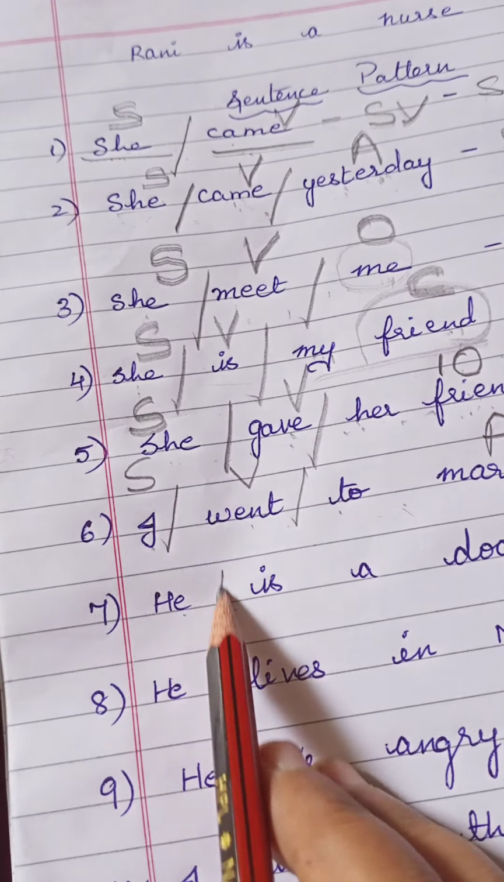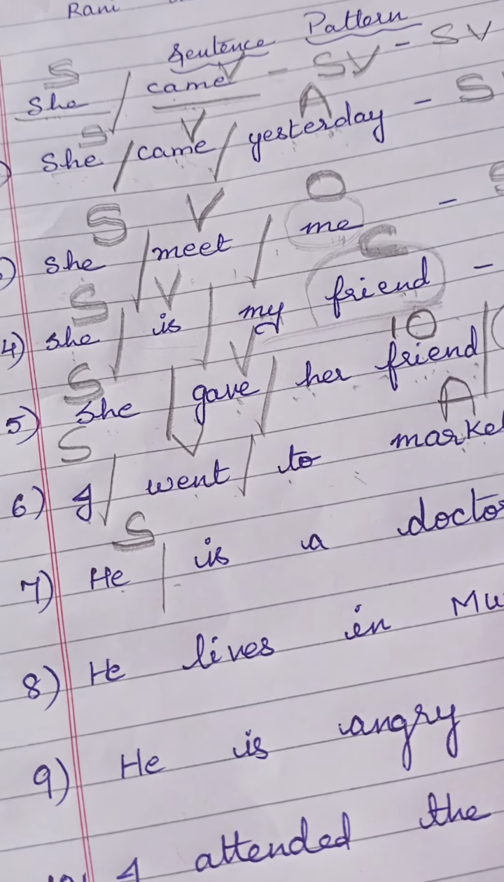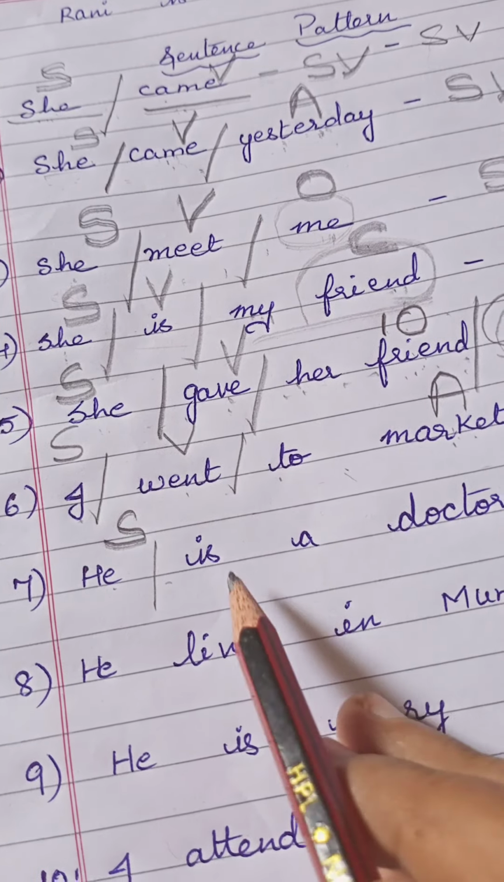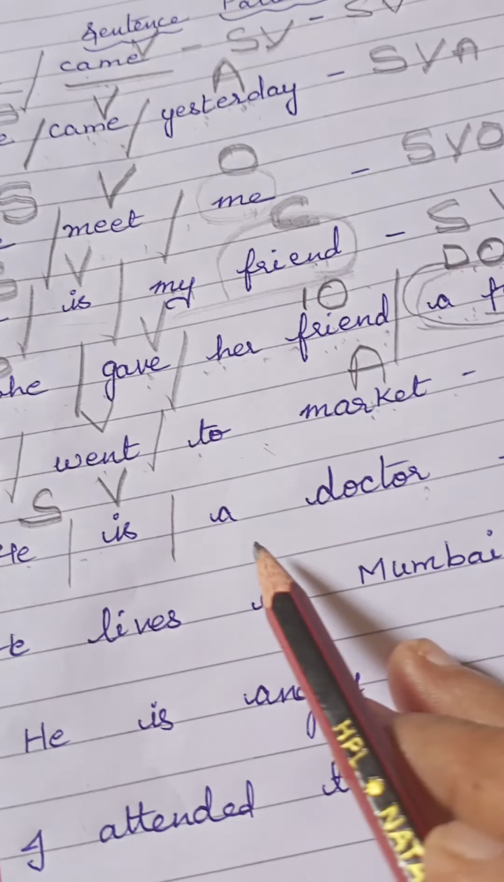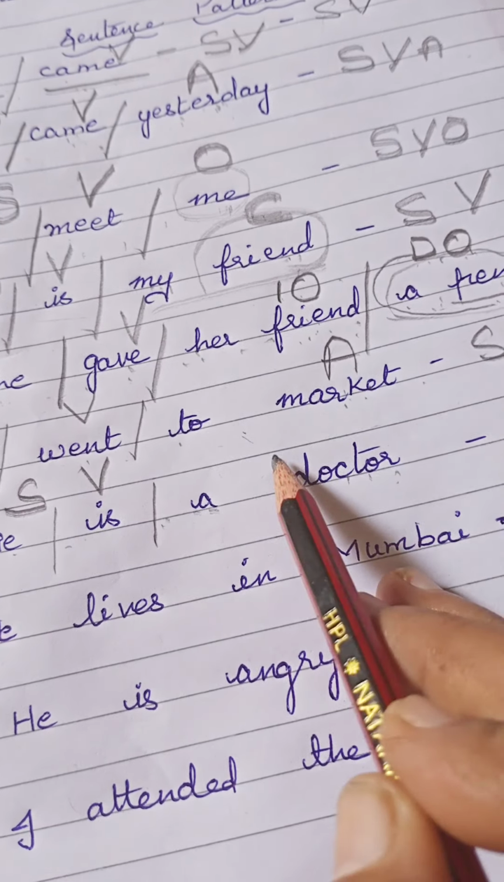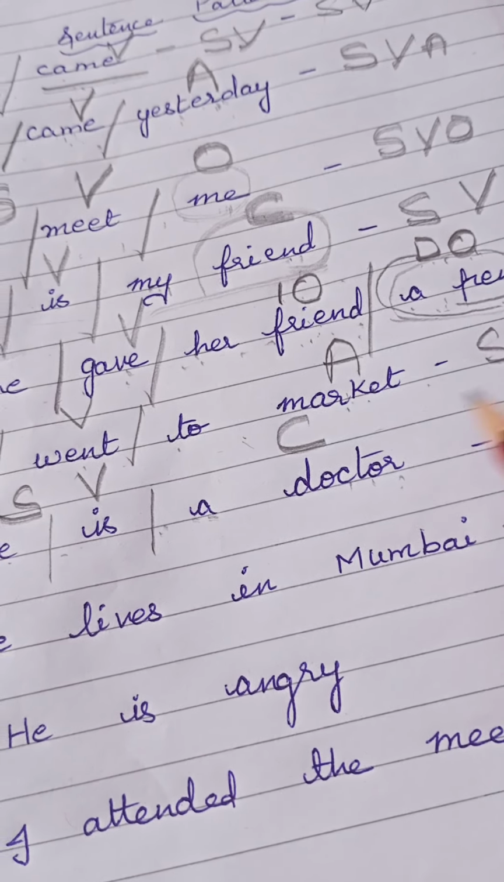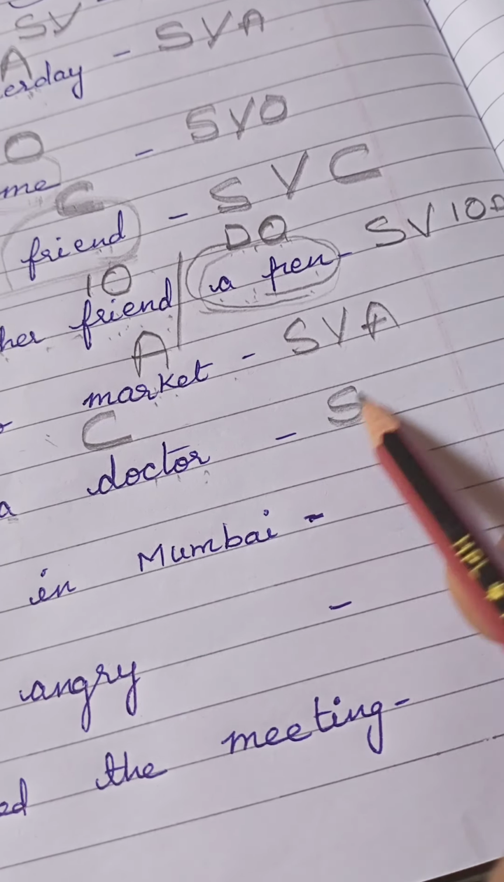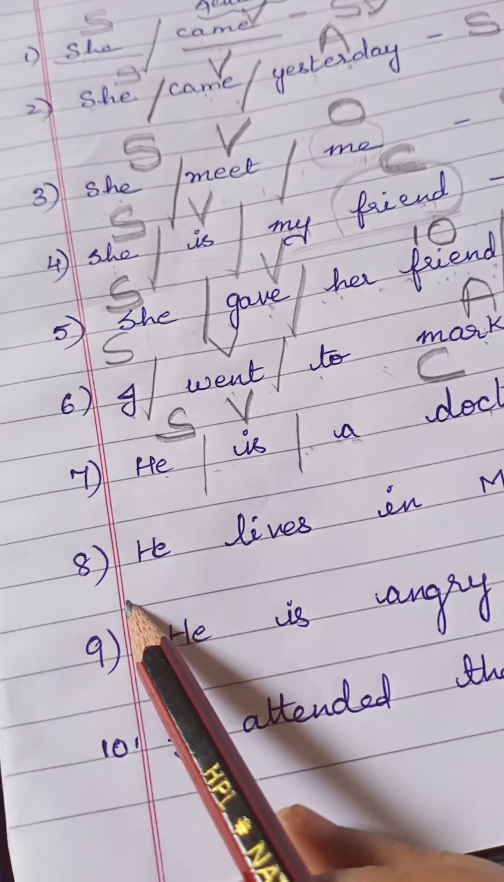And then, he is a doctor. Who is a doctor? He is a doctor. So he becomes S. And then is there any tense or verb in the sentence? Only tense. So tense becomes the verb. And then what is he? He is a doctor, a profession. Whenever a profession comes, we should give C. He is a doctor. So S, V, C. Got it?